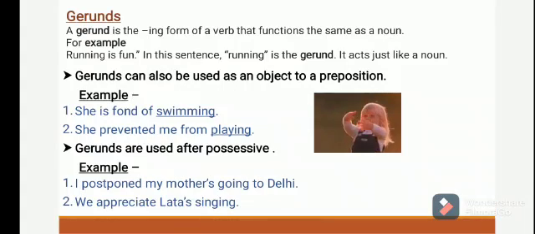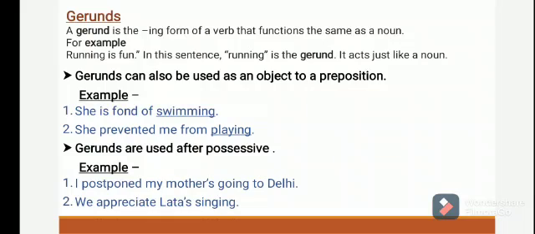Gerunds. It is the third form of non-finite verbs. A gerund is the ing form of a verb that functions the same as a noun. For example, running is fun. In this sentence, running is a gerund. It acts just like a noun. A participle works as an adjective, but a gerund works as a noun.